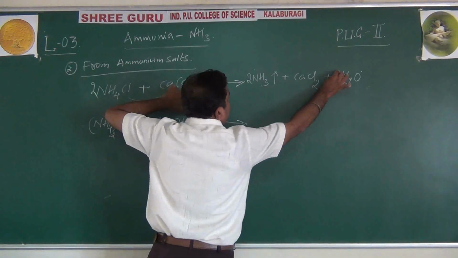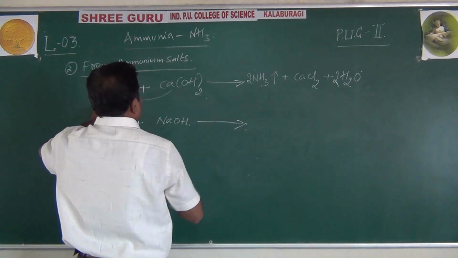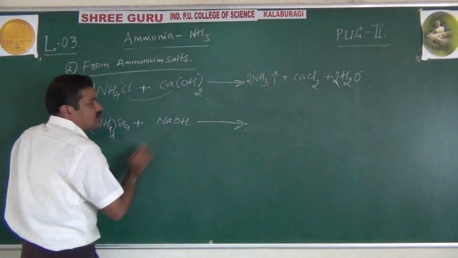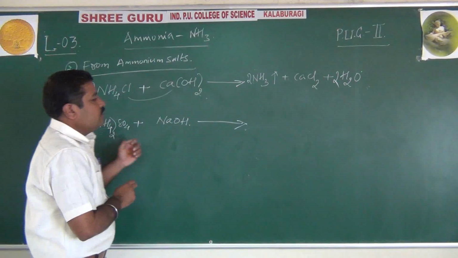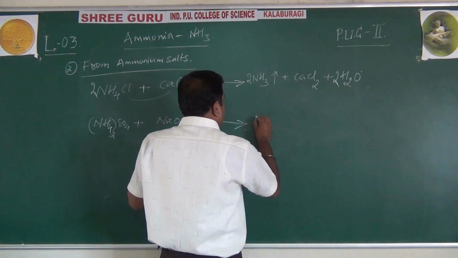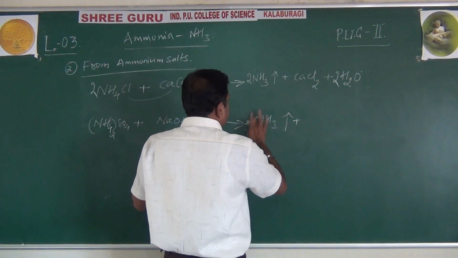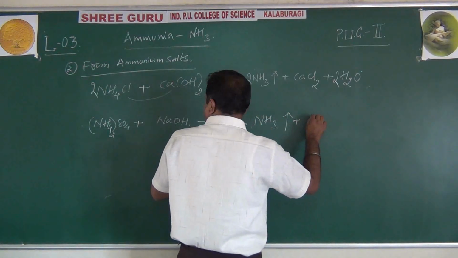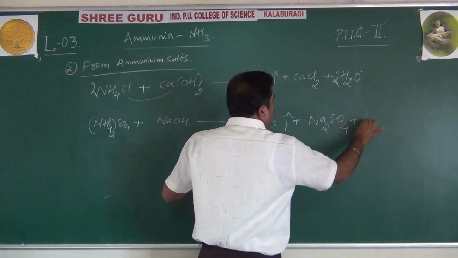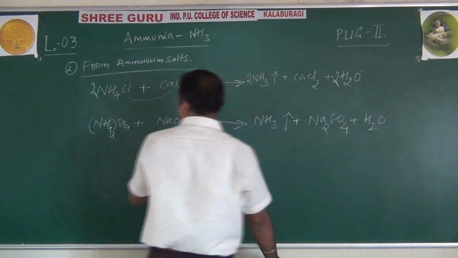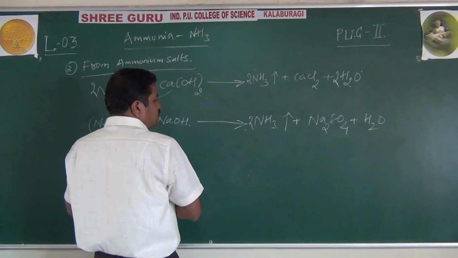For oxygen, sorry, we just have to multiply by 2, that is 2, 4, and here. Okay, now it's a balanced equation. Like this, ammonium sulfate with sodium hydroxide, a strong base, right? It will form 2 moles of ammonia, plus it will form sodium sulfate, Na2SO4, along with 2 H2O. 2NH3, 2NaOH plus H2.